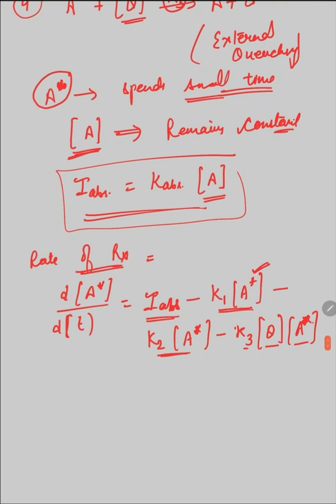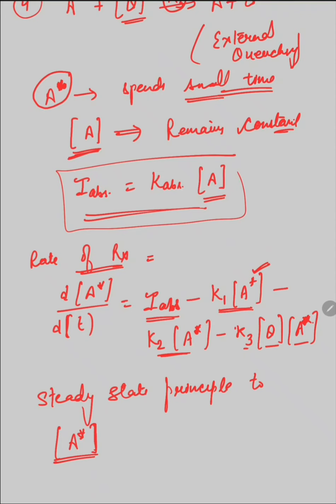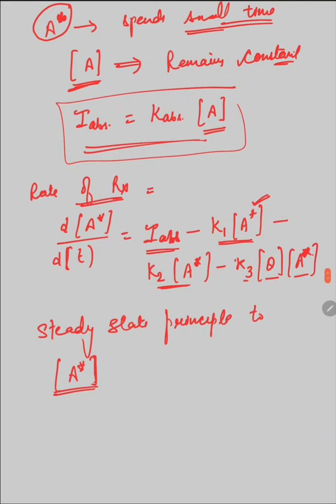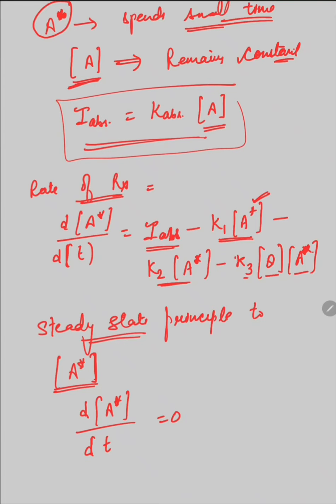Since we have this, next we have to apply the steady state principle to the concentration of the molecule in the excited state. According to the steady state principle, the change in concentration of excited molecule with time is equal to 0.